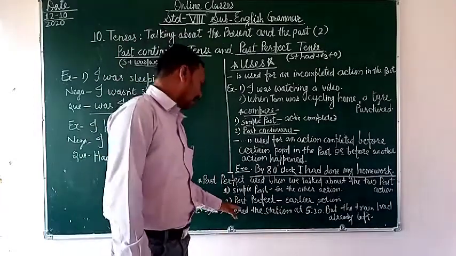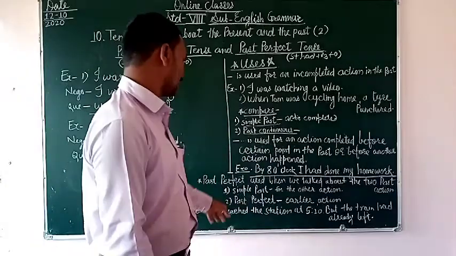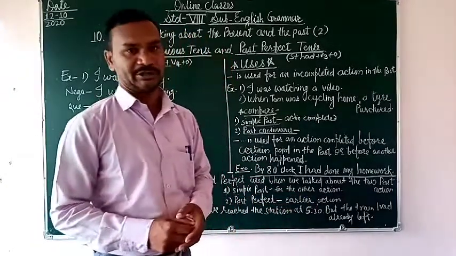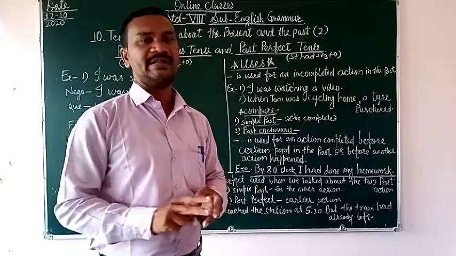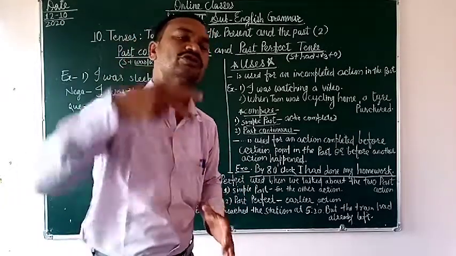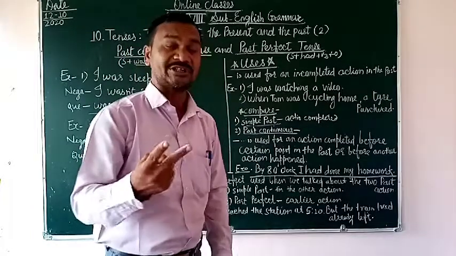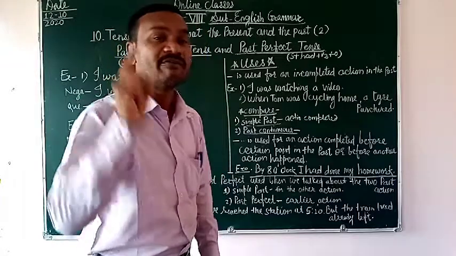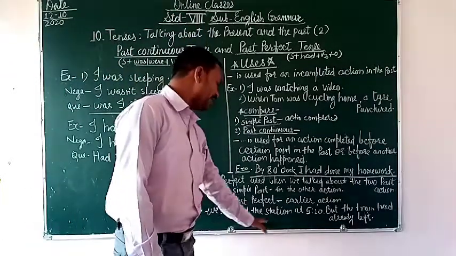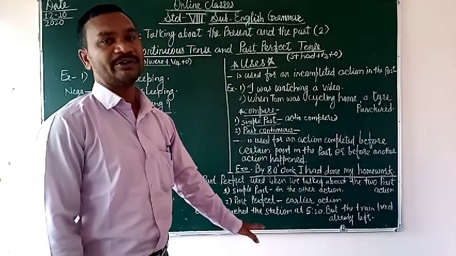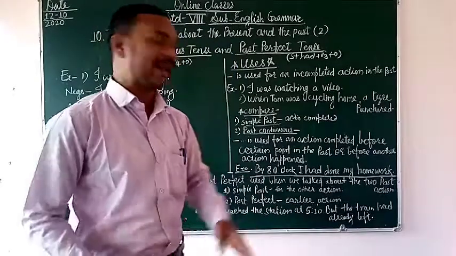See here, we are discussing the past perfect, and this is the earlier action, and simple past for the other action. These are the two actions, simple past and past perfect tense, that we have to use in one sentence. See here, this is the example: We reached the station at 5:20, but the train had already left.